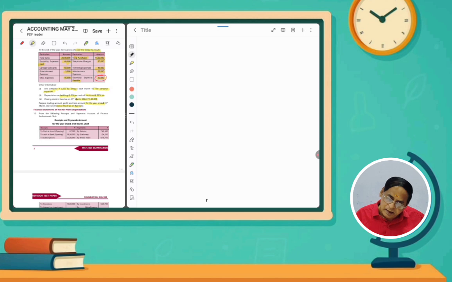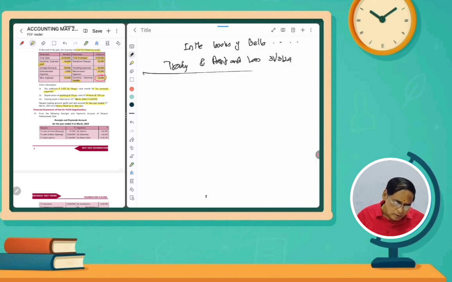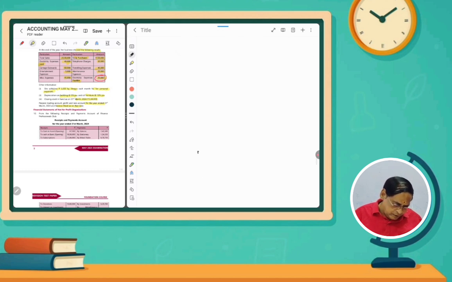So in the books of Vellore Designers Limited, trading and profit and loss account for the year ended 31st March 24. So this is a trading account we have to prepare. First trading P&L account.